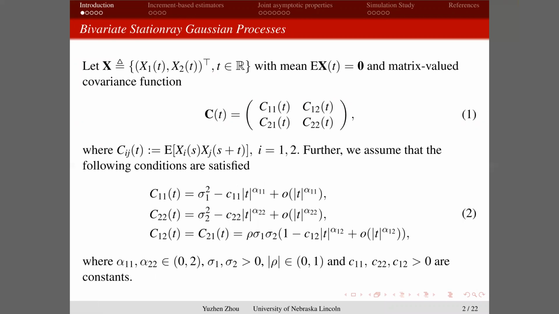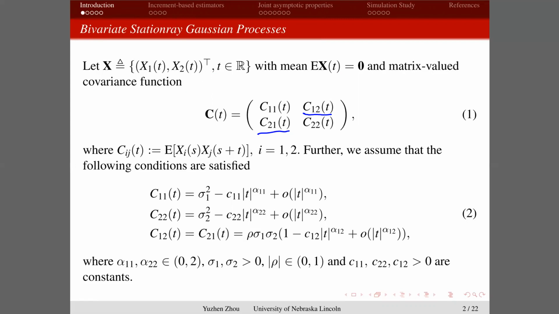It has two components, x1 and x2, which are defined on the real line. We assume the means are zeros, and it has a matrix-valued covariance function C of t. On the diagonal, C11 of t and C22 of t are the covariance functions of the processes x1 and x2 respectively, and on the off diagonal, C12 of t and C21 of t are the covariance between the component processes x1 and x2.